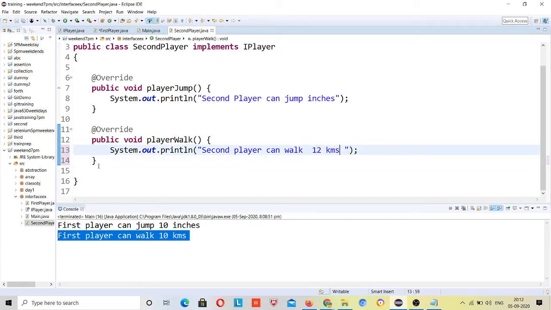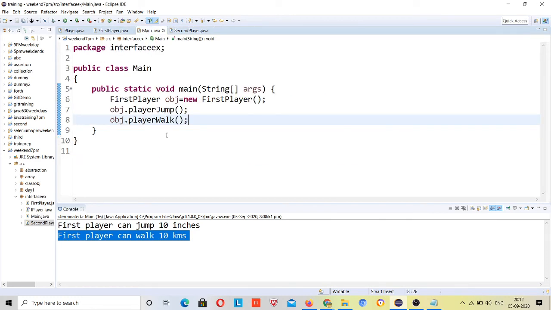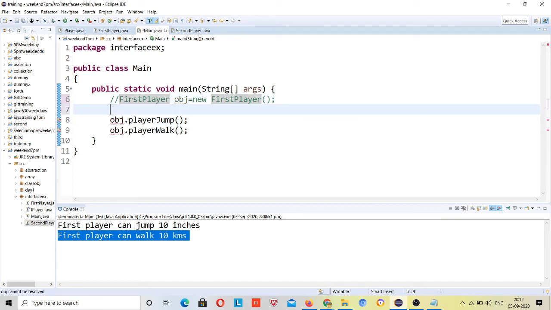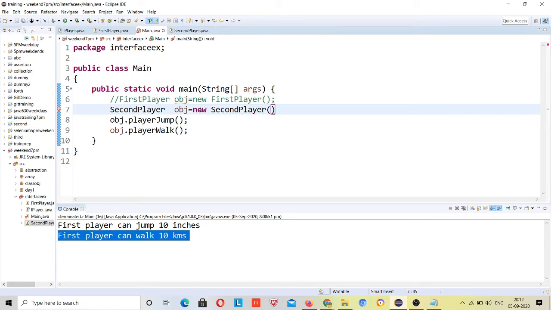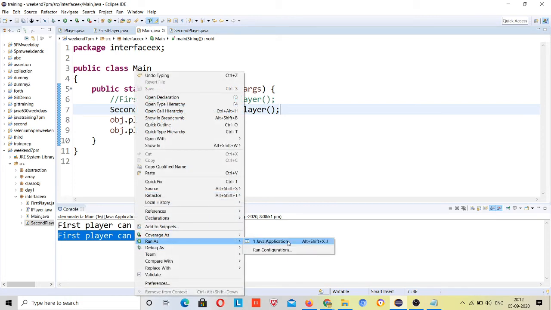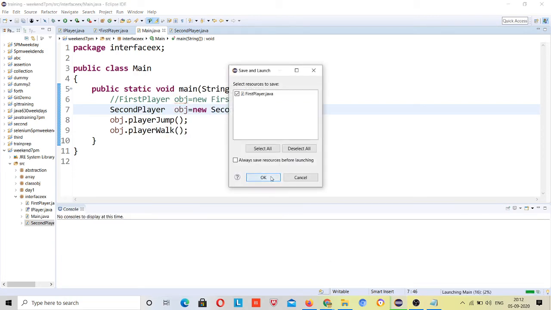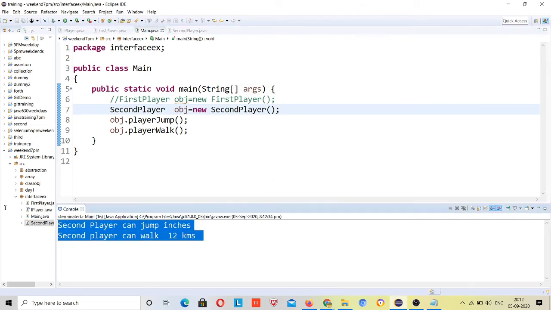Okay, so if I will try to make object for second player, just comment this. If I will try to make object for second player, see, second player can jump.